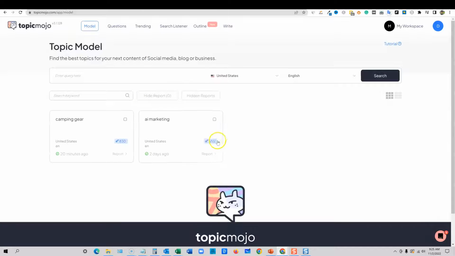TopicMojo, definitely a pass for me. Not a pass as in not getting it. I mean, this is a passing grade for sure. If I was going to grade it, maybe on a scale from 1 to 5, I would probably give it a 4.7. I think it's really, really good. I'm going to keep this one. I'm definitely not going to refund this one.